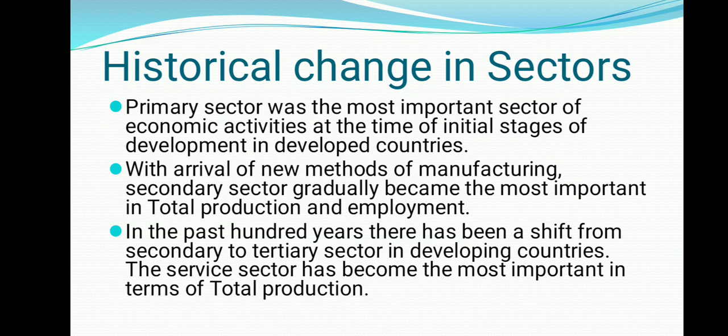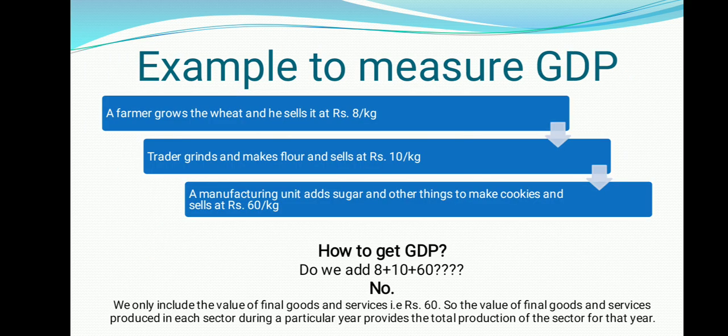You remember I told who has to find out this GDP. You remember students, I told at that time also, remember or not? So this is a very important question, students. Who calculates GDP? GDP is undertaken by the central government with the help of various government departments.